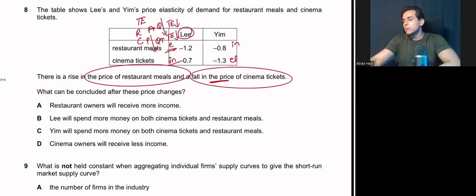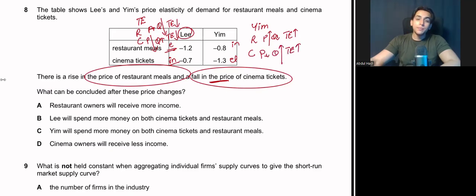As for Yim, we again have restaurant and cinema. Demand for restaurant for Yim is inelastic in nature. So if there is an increase in price by a large percentage, the quantity will fall by a very small percentage, and Yim's expenditure will rise. And if we talk about cinema, if price level falls by a very small percentage, the quantity will rise by a very large percentage, and again total expenditure will rise. So Yim's expenditure is rising in both cases, and Lee's expenditure is falling in both cases. Everything clear?